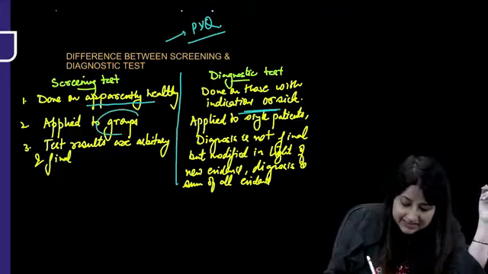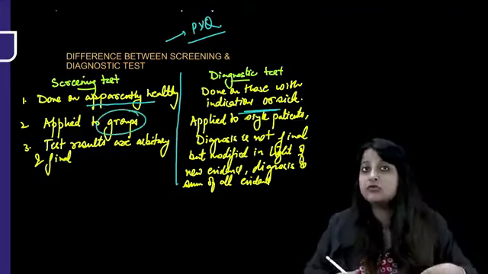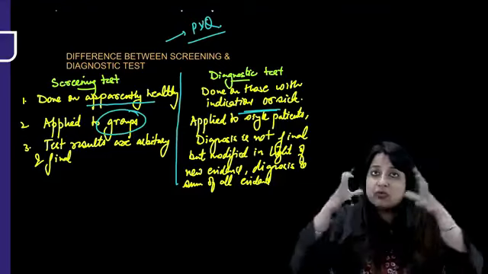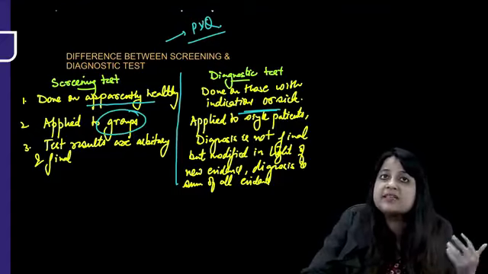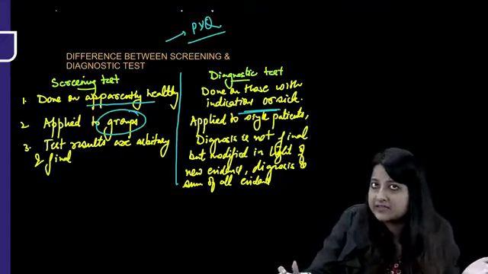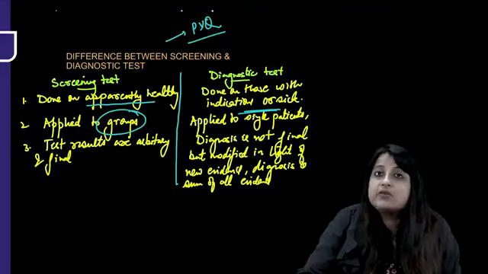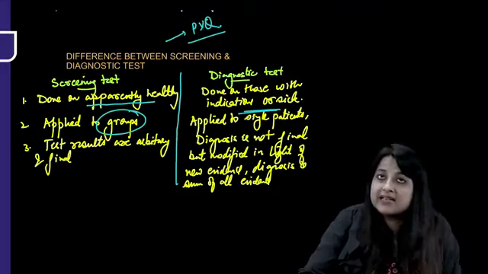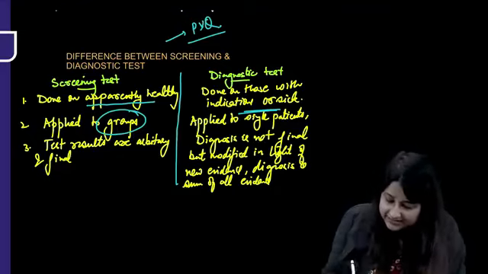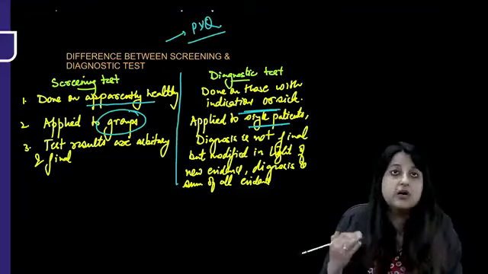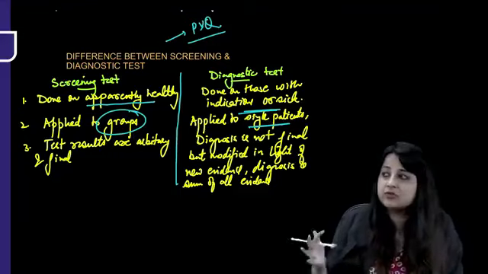Now, a screening test is applied to the apparently healthy, so we are applying it to groups of individuals. We go to a community and screen all the elderly for diabetes. A screening test is applied to groups because they are apparently healthy, so we can screen an entire community of elderly for diabetes or hypertension, whatever. But a diagnostic test is applied to a single patient who is actually presenting to you with signs and symptoms in an OPD.